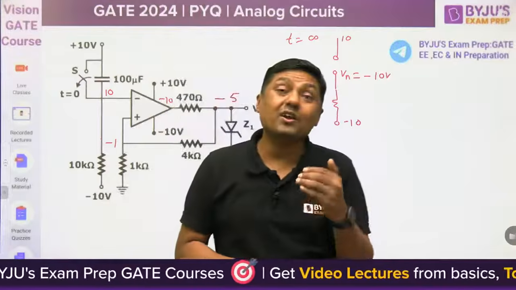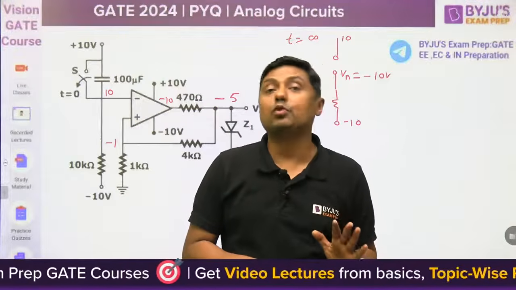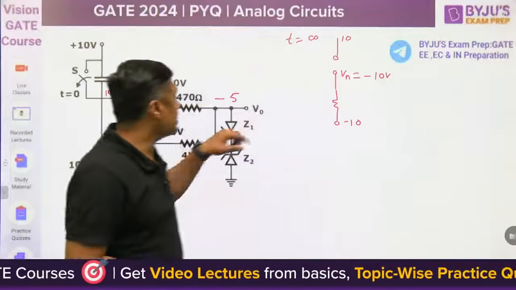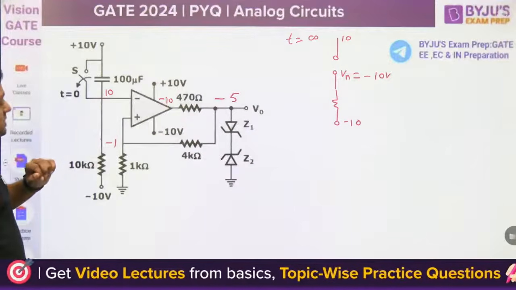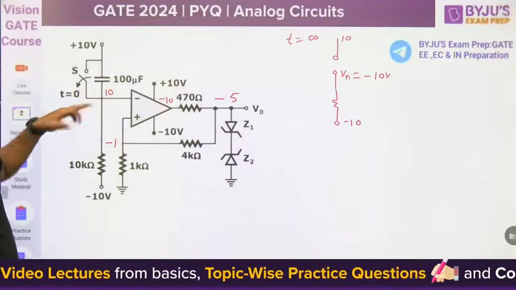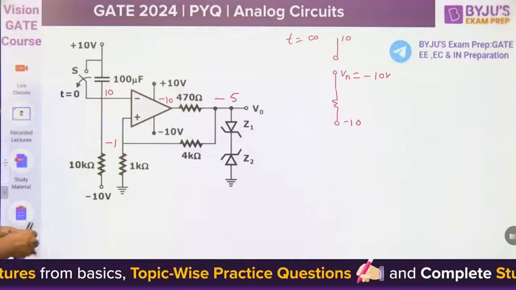And now guys, you can write the equation for negative terminal voltage also. What was the initial value of the voltage at this terminal? +10. What is the final value? -10. What is the time constant? RC.